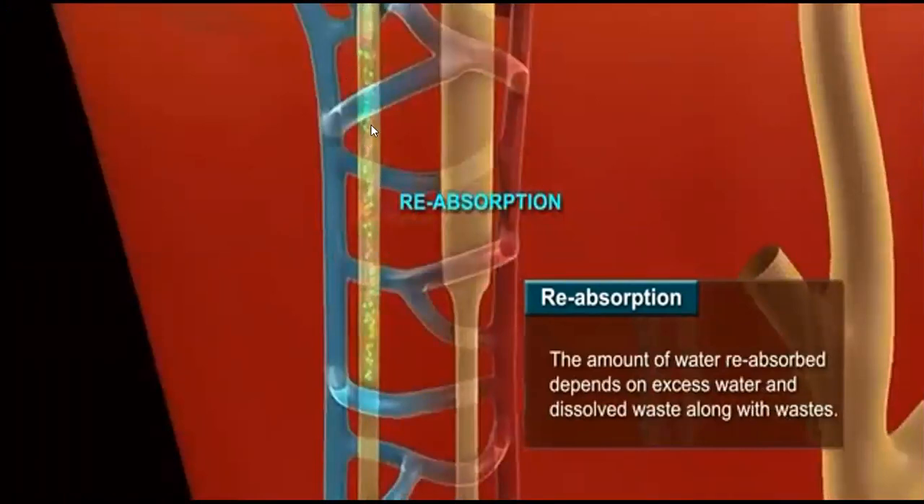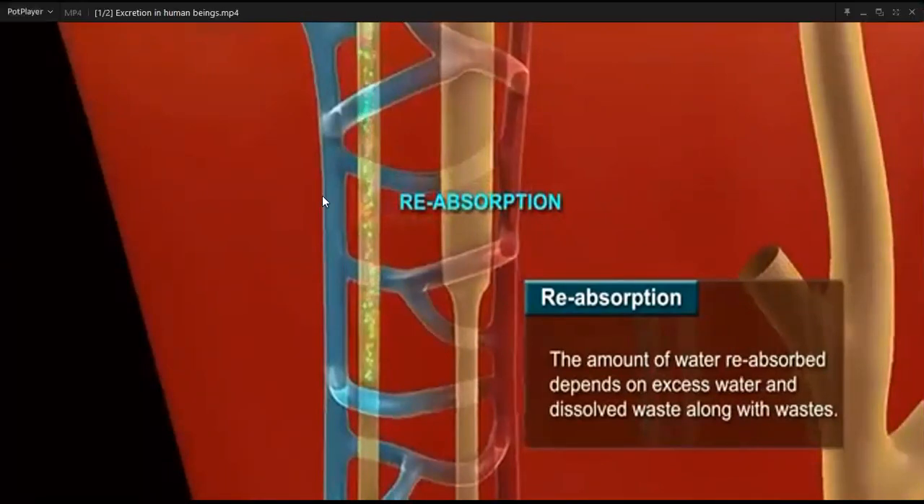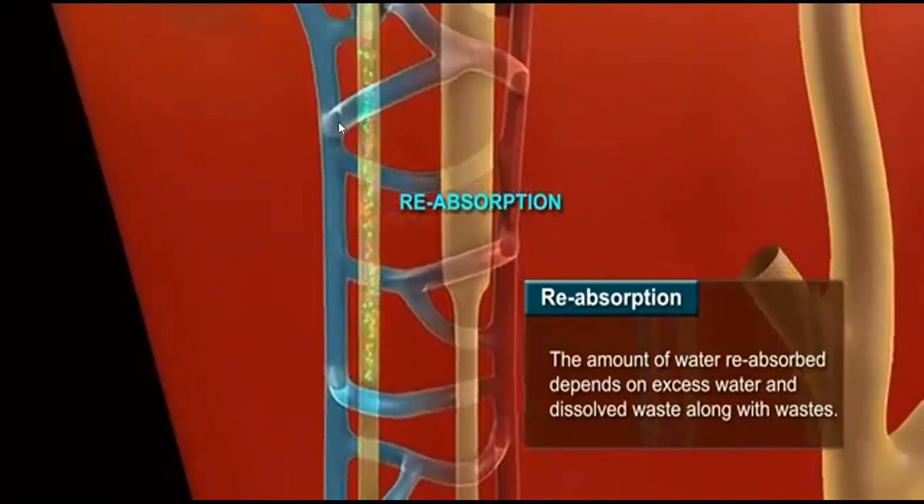Actually, the PCT and loop of Henle carry out the reabsorption process. Useful materials are reabsorbed into the capillary. So it's a completely capillary connection. The surrounding capillaries form a network throughout the nephron. This is the connection from the PCT to the DCT. This U-shaped structure is the loop of Henle.